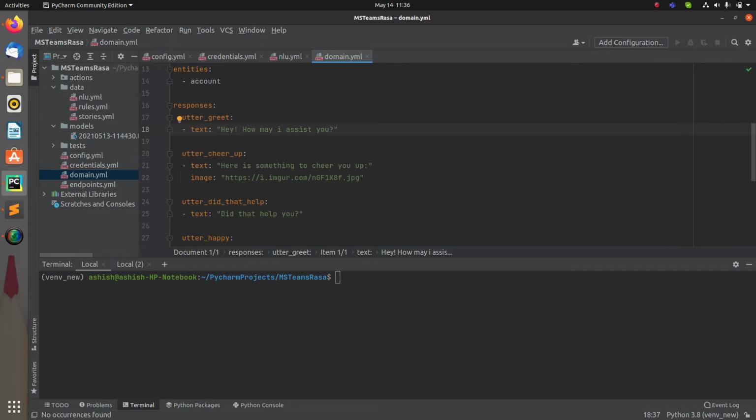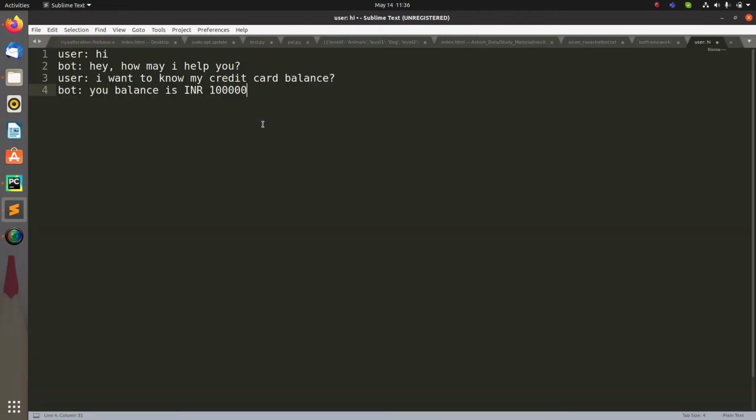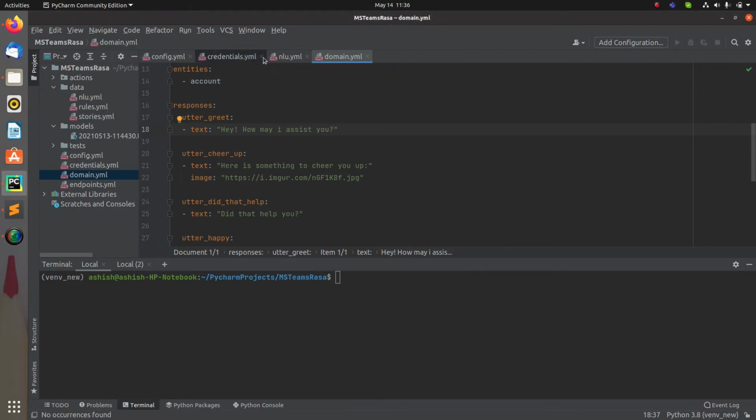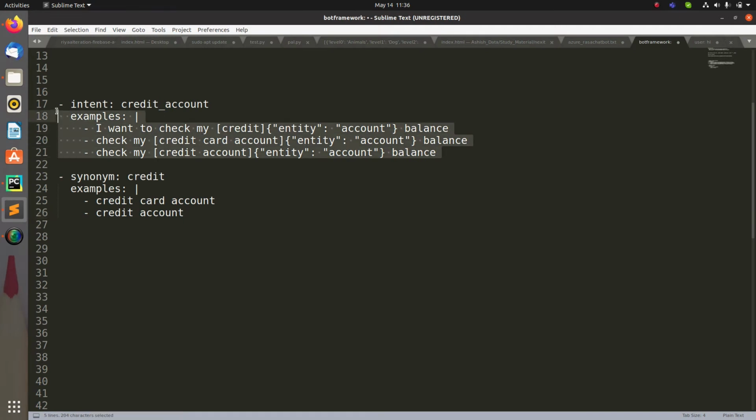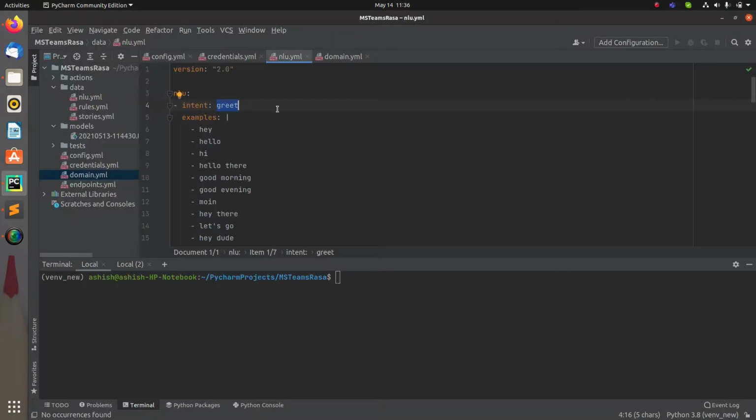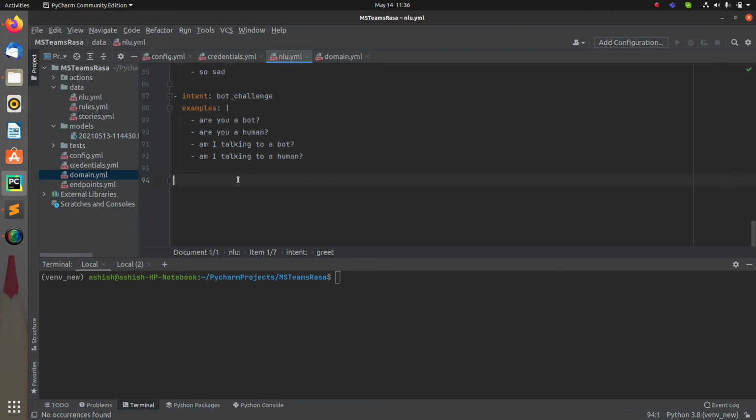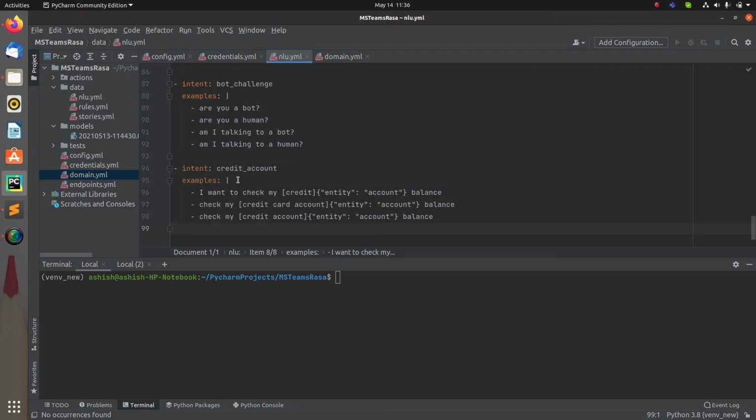After that, what next do I want to do? I want to say, I want to know my credit card balance. For that I have to create an intent, and I already have an intent ready with me, so I can directly copy it. Now go in here and let's add the intent over here. Here I want to check my credit, and here credit is an entity, and the name for that is account. Similarly, check my credit card account.